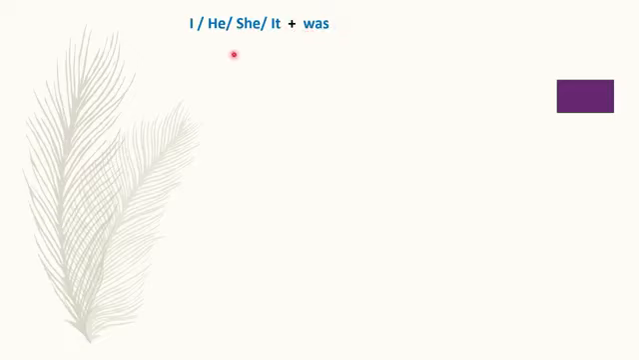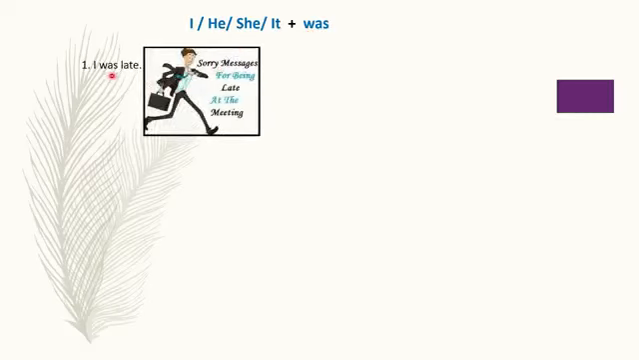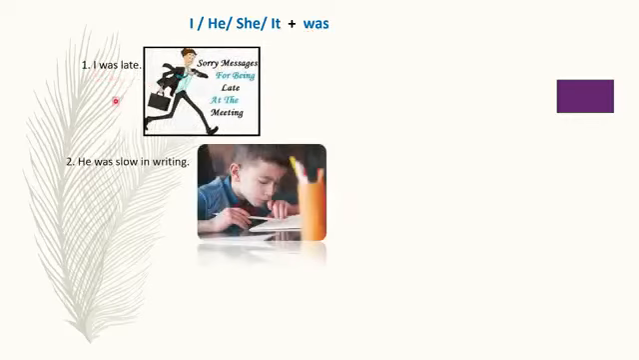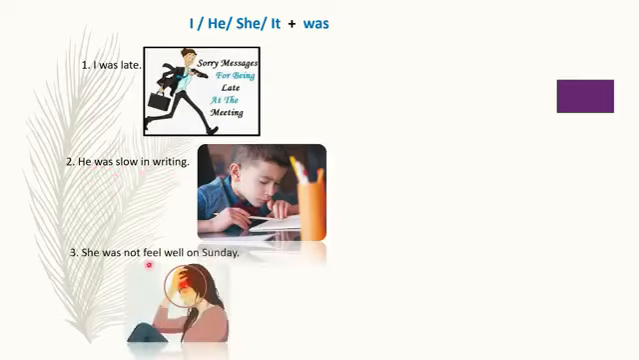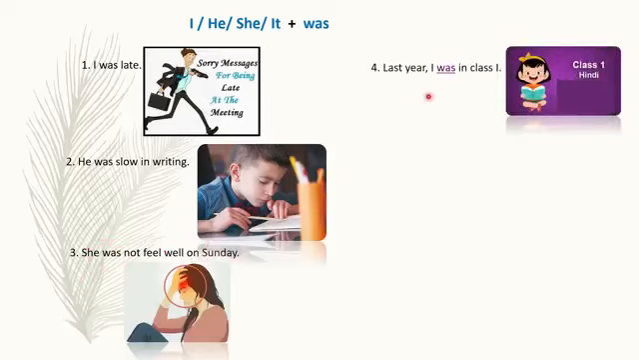Okay? Let's see some examples. I was late. With I we always use was. He was slow in writing. He means one boy, so we will use was. She did not feel well on Sunday. She means one girl, so we will use was here. Last year I was in class 1. With I we always use was.